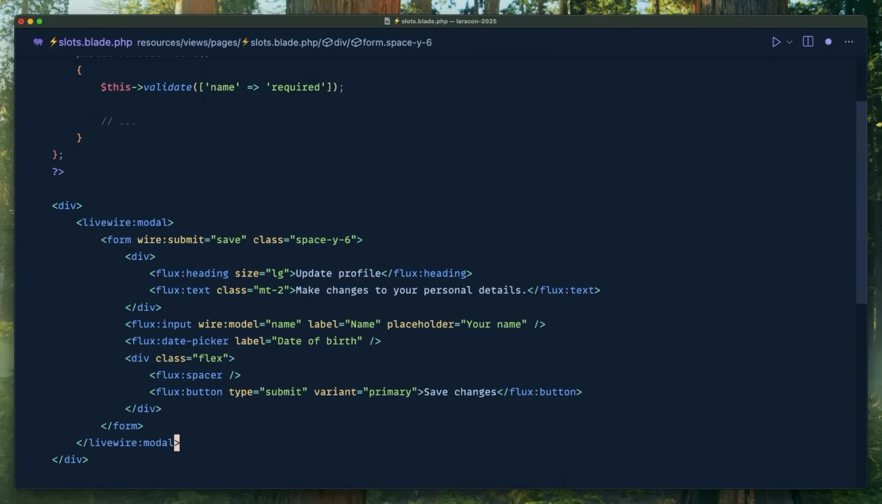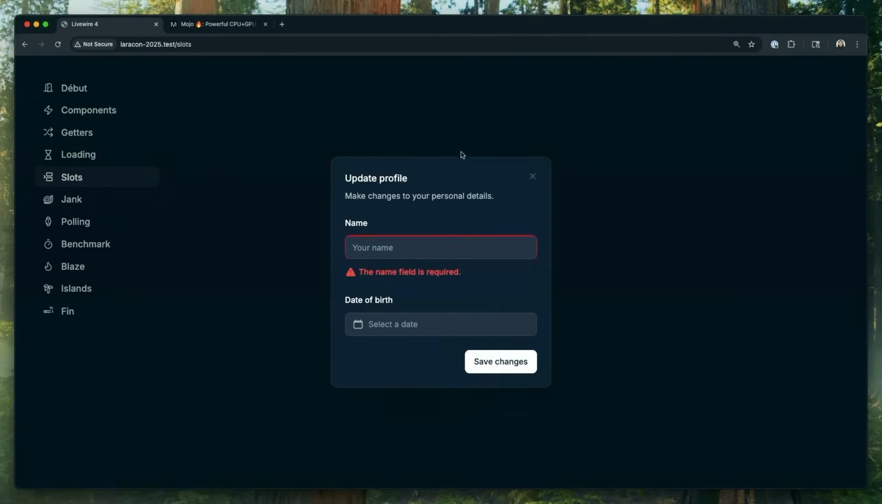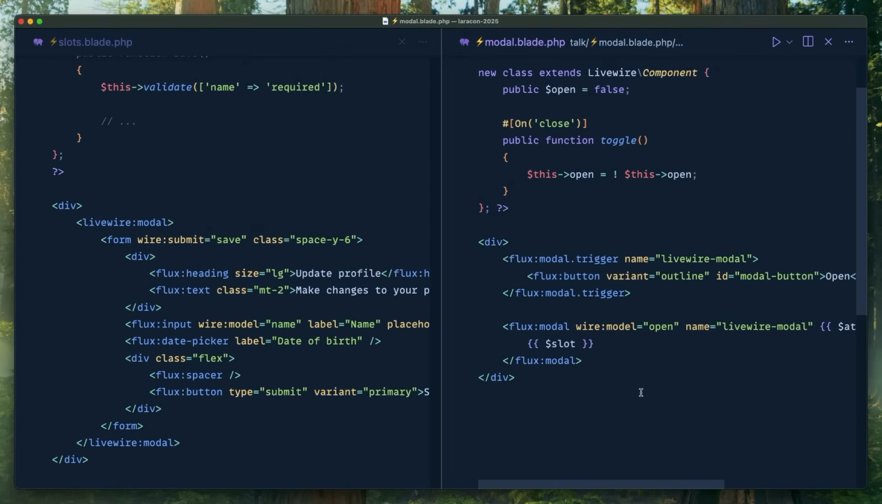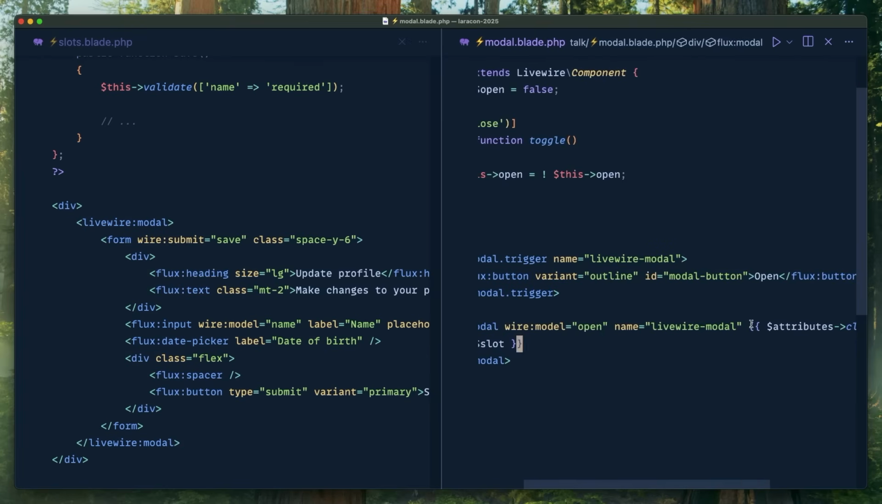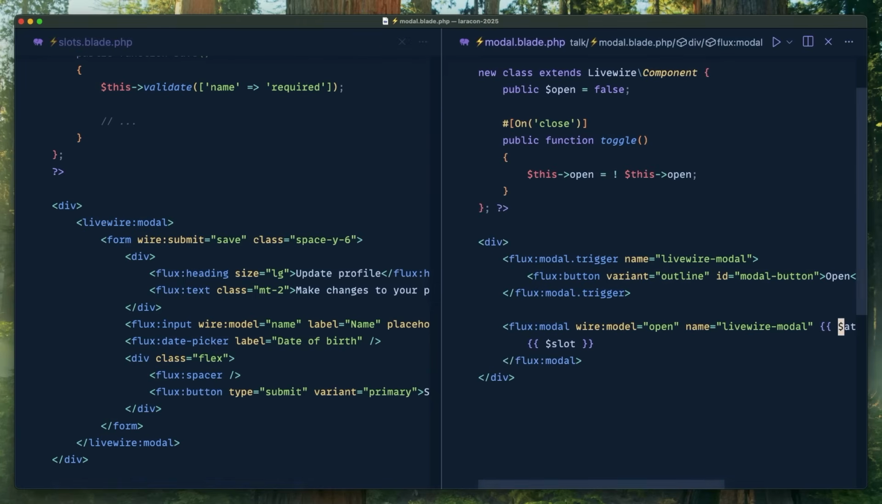Livewire modal. Okay. So now it's inside a modal. Everything works as you would expect. You can still make requests. And if you look at the modal source, this is exactly how you would expect it to work. It's just echo slot, just like a Blade component. We also have attribute forwarding now for your Livewire components. So you could just pass in a class or something and it'll forward those attributes.